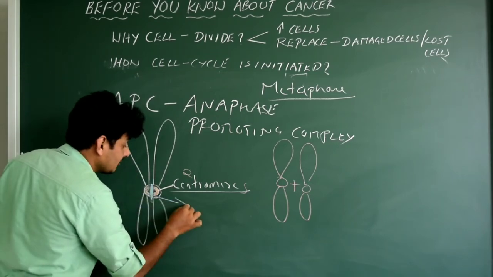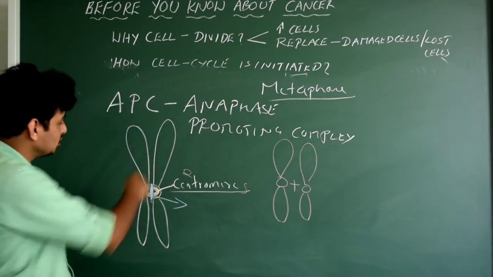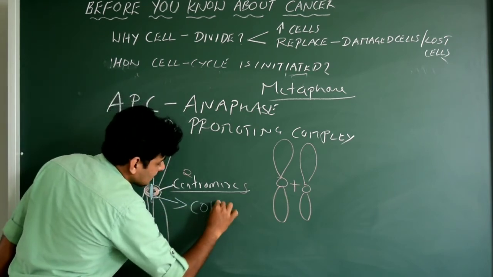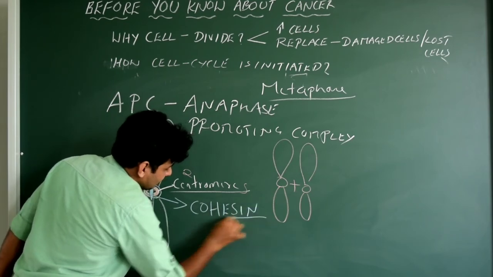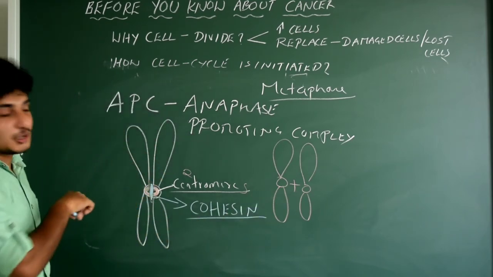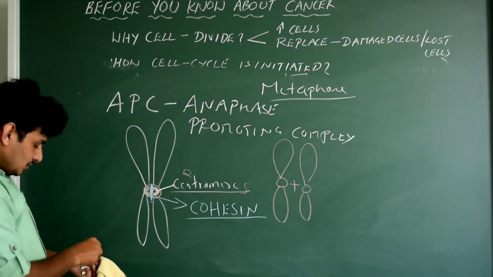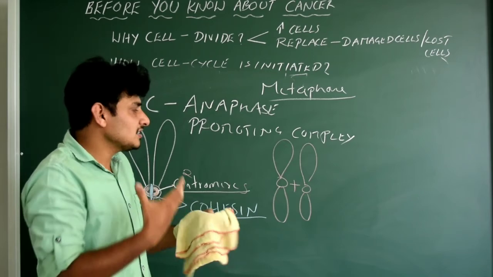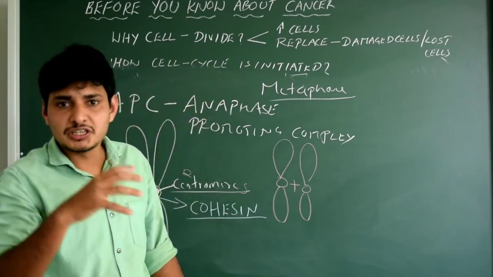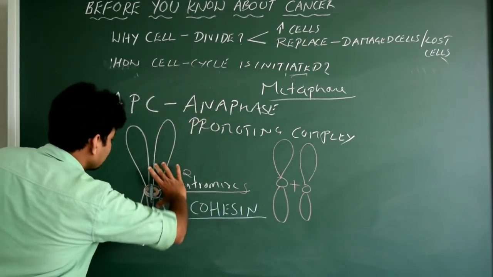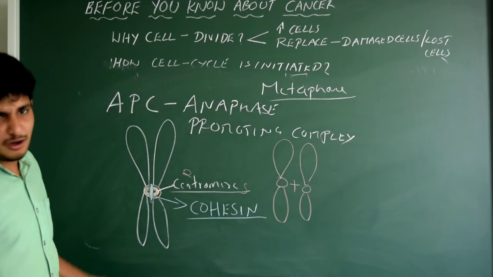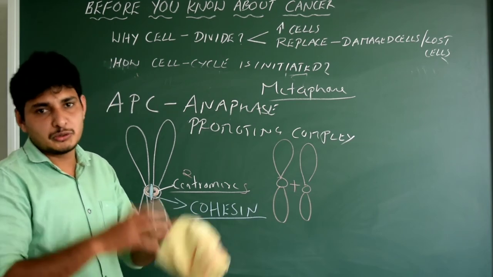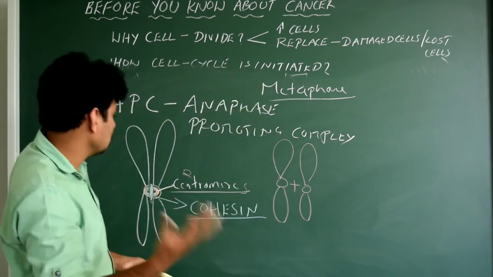Name that protein which joins two centromeres or which joins two sister chromatids. That is nothing but called cohesin. Again note this point. Cohesin. Got it? Now the thing is, in the anaphase stage of the M phase, what is the important step you see? The important step is separation of these sister chromatids, correct? Obviously, we know that. That allows the equal distribution of the chromosomes in the two new daughter cells.